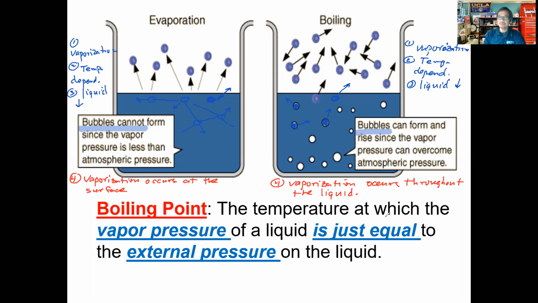So with that said, that's how we explain it. But the last part of this statement, which I want to point out to you and which we're going to start with right now, is that we're saying the vapor pressure here can overcome the atmospheric pressure. Now, what does that mean? And how does that relate to the definition of boiling that we give down here?